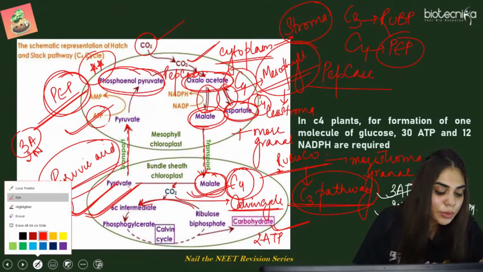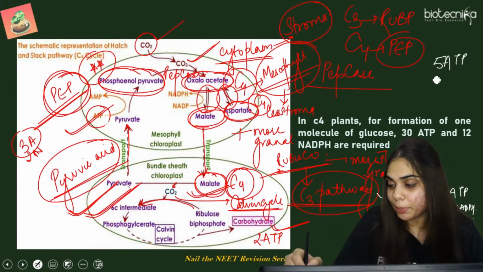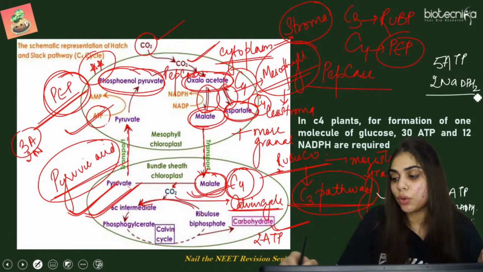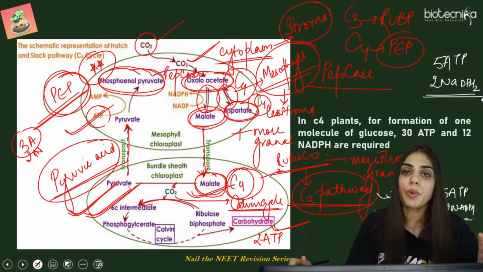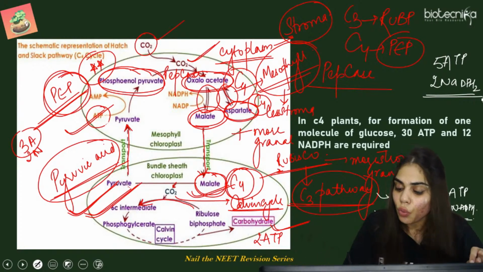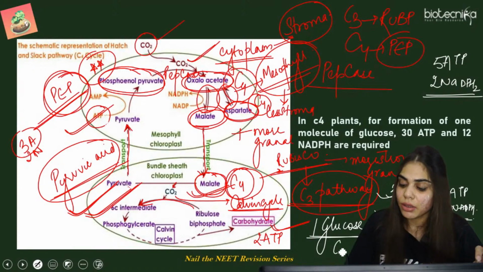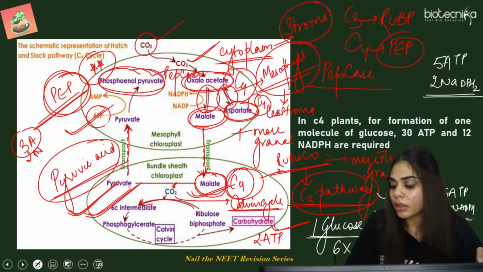तो total consumption कितना हुआ? 5 ATP and 2 NADPH for 1 molecule of carbon. And suppose if it has to form 6 molecules of carbon, that is 1 complete glucose, so again multiply it by 6. So 6 into 5 is 30 ATP as well as 12 NADPH molecules.